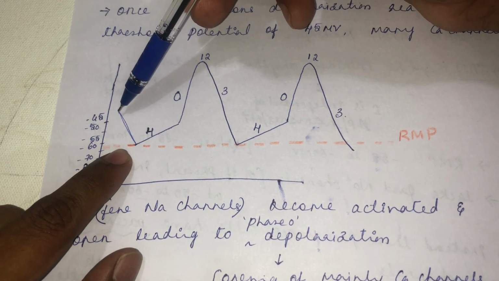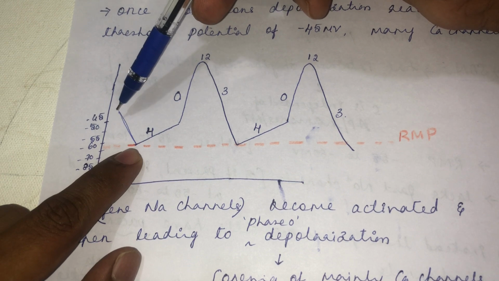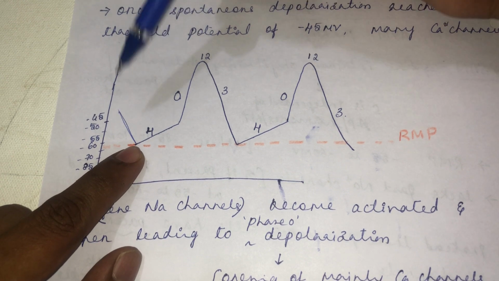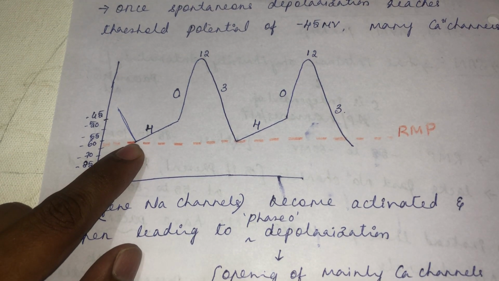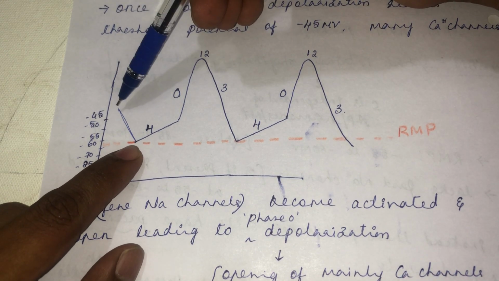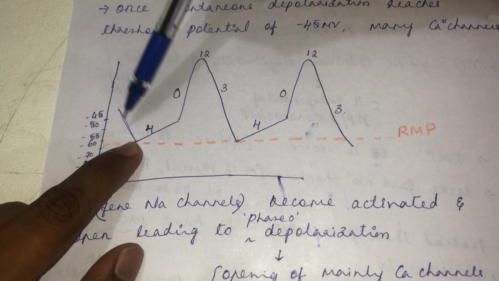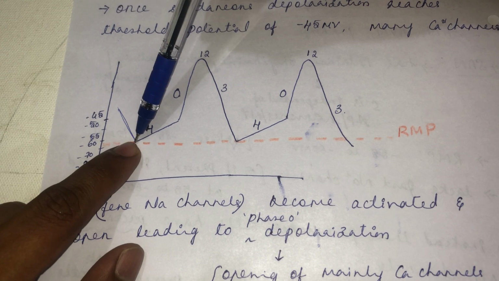The SA node starts beating once the fetus is implanted, and the heart starts beating. That is the starting point of the generation of impulses from the SA node. Once the membrane potential reaches minus 55 to minus 60 millivolt, there will be spontaneous opening of what type of sodium channel?